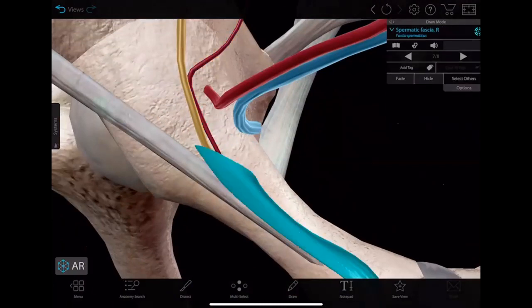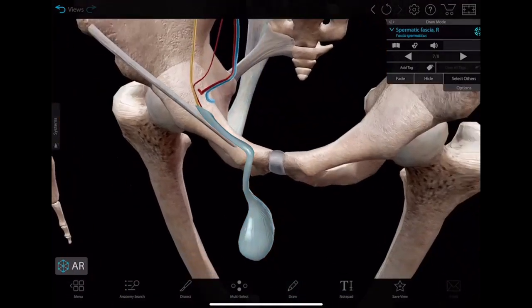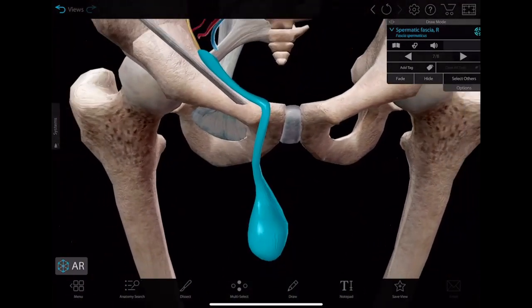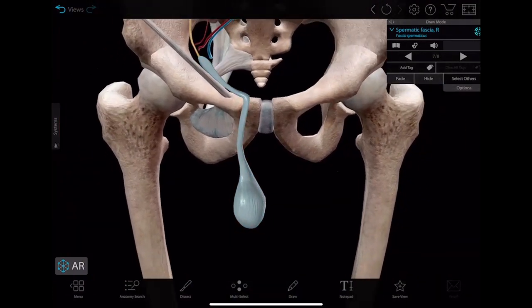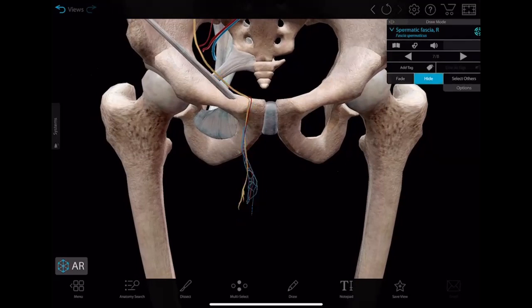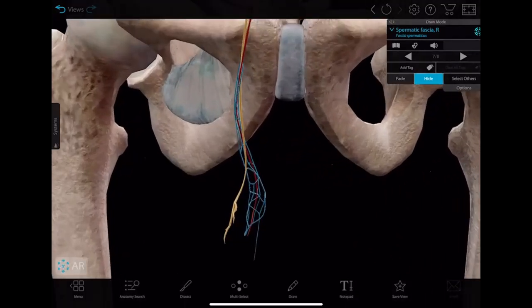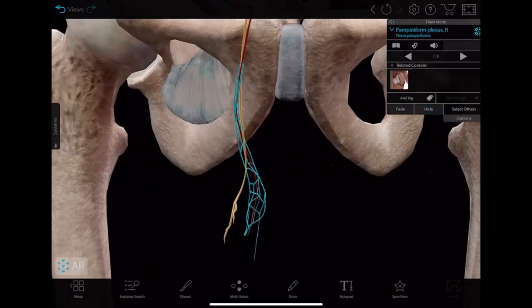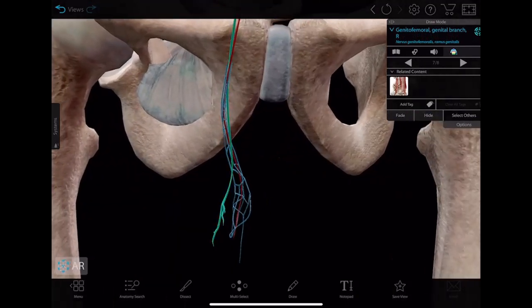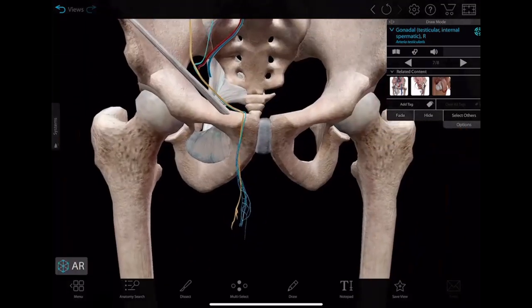This is the spermatic fascia, right? In this atlas, it is not given as spermatic cord, but the spermatic cord itself is layered by the spermatic fascia. If we remove the spermatic fascia, we can clearly see the pampiniform plexus of veins. You see? So these veins are pampiniform plexus of veins. This nerve is the genital branch of genitofemoral nerve, and the artery is testicular artery, right? Okay, that is the spermatic cord.